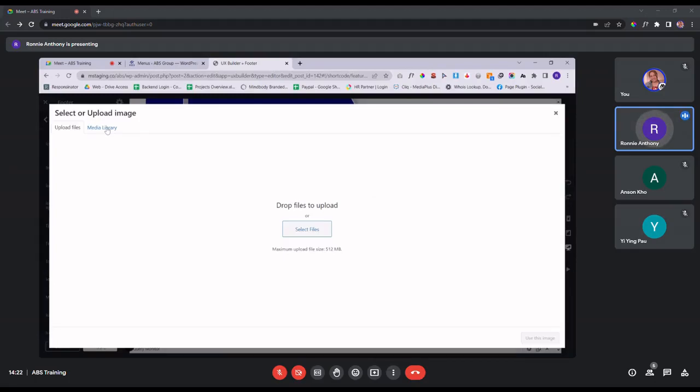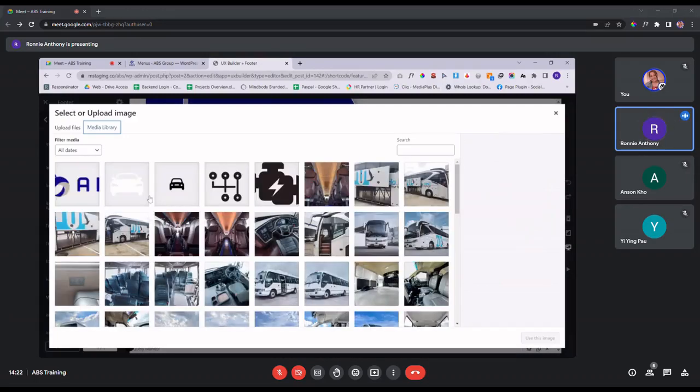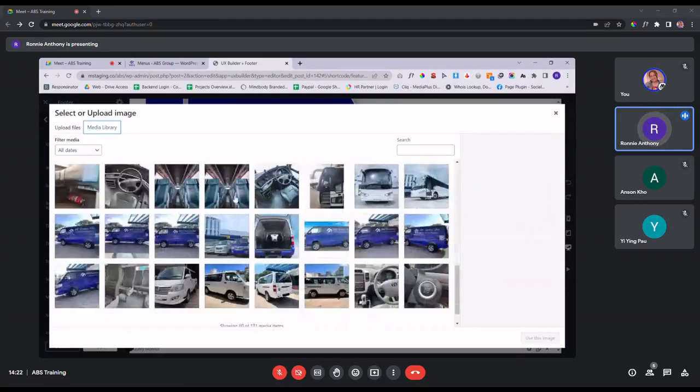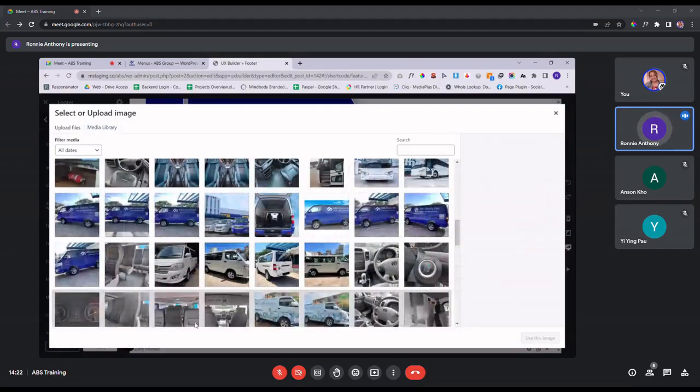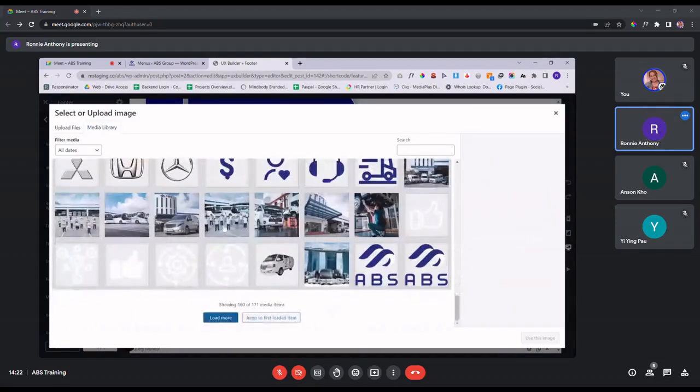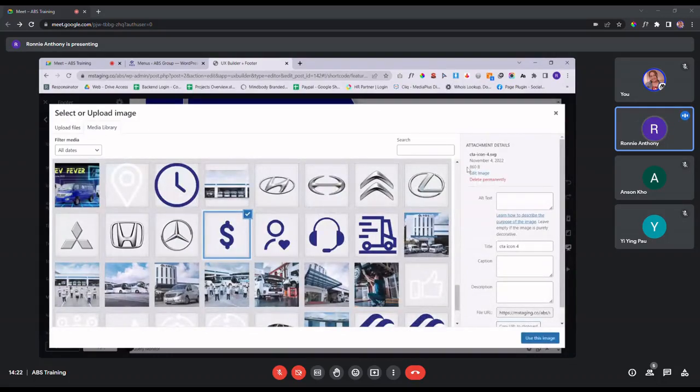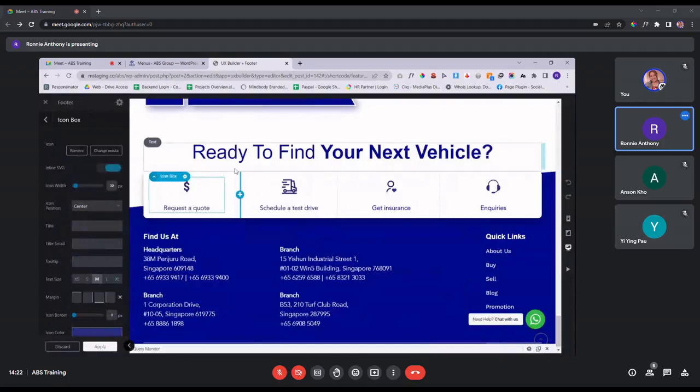Similar to what we did with the logo earlier, either you can upload a new one or choose from the media library that you have over here. Again, if you're not too sure on the sizing, you can always double check with the one that you are currently using. For example, this one, you just see what's the dimension that you have over here. Because this one is an SVG file, it doesn't show. So you need to download the SVG file and open it in an image editor to see the actual dimension for it. And the same goes with the rest of the icon boxes that you see over here.